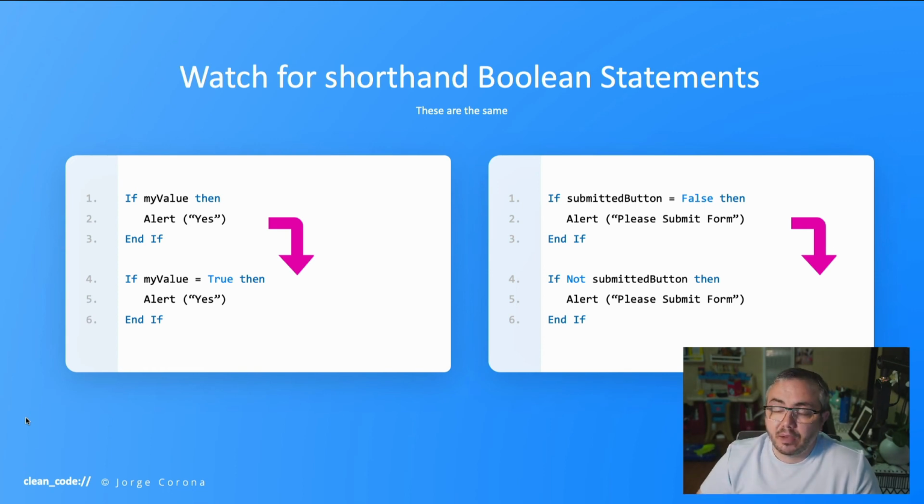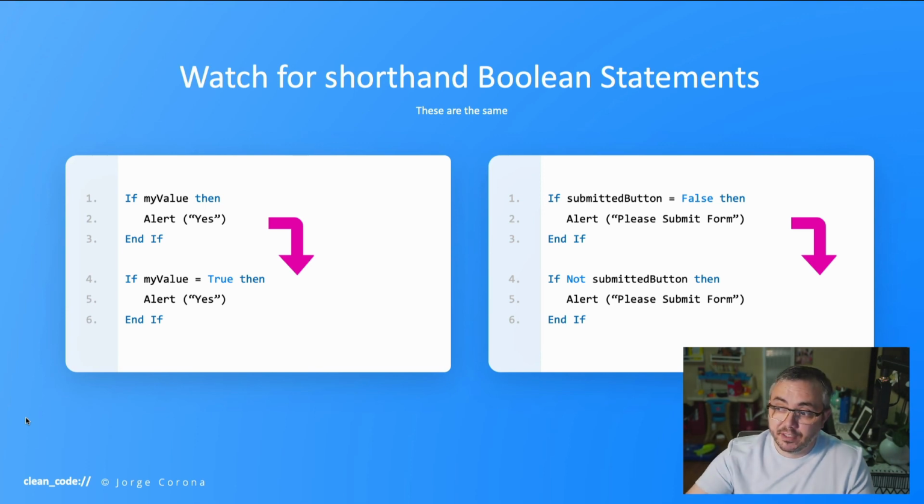And to me, the top is more robotic, right? If I say, if a user submitted button is equal to false, what does that mean? Oh, you mean they didn't click the button? That's what you want to say? Did not click the, oh, there's a not right there. Did not. Got it.